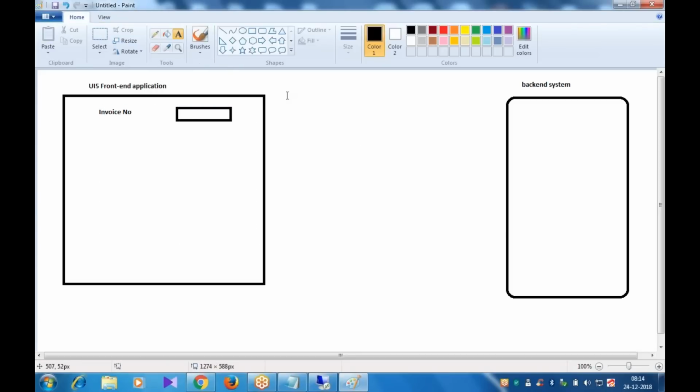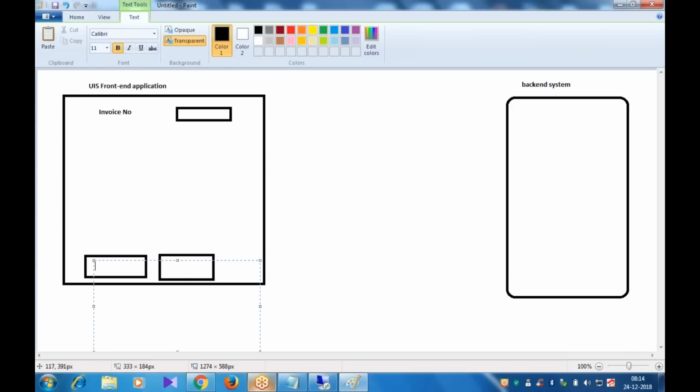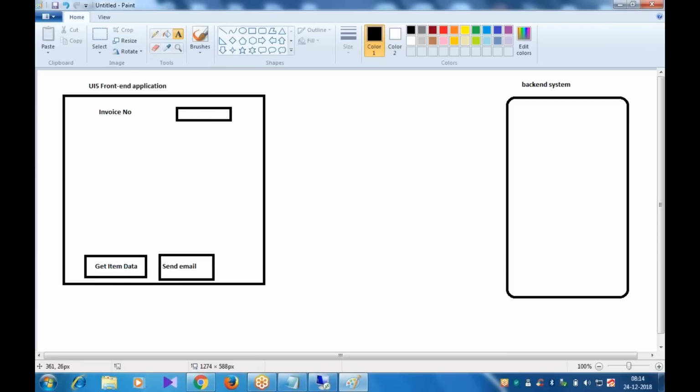Here I have two buttons: get item data and send email. So I'll enter some invoice number.